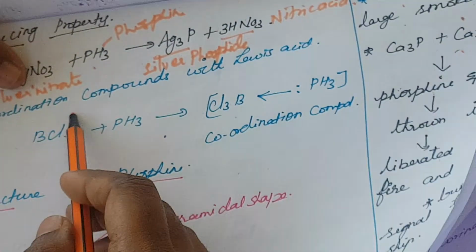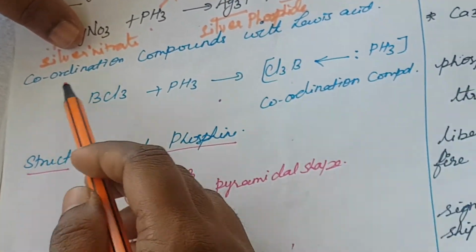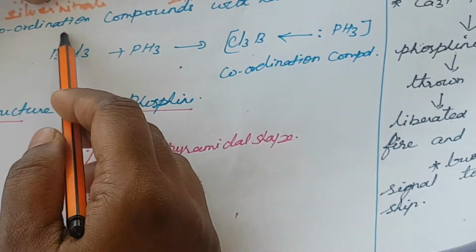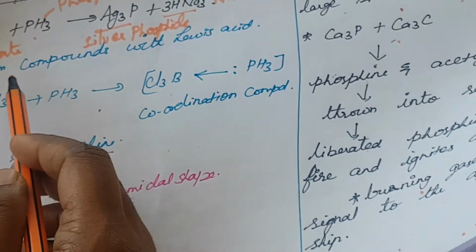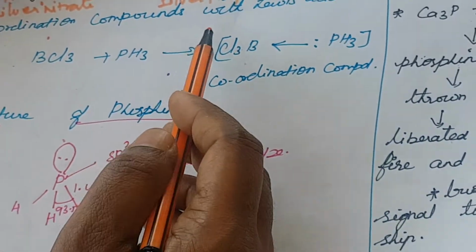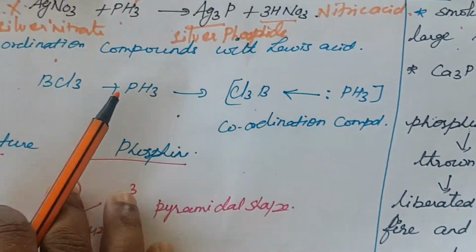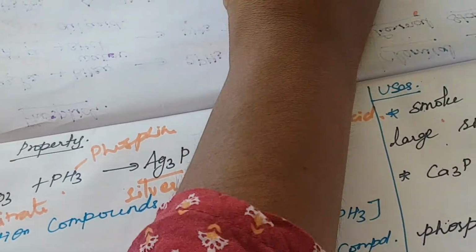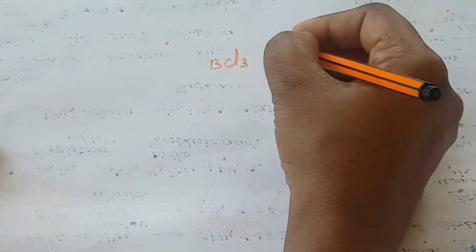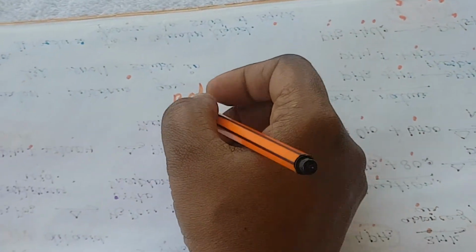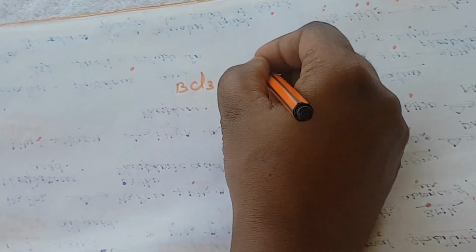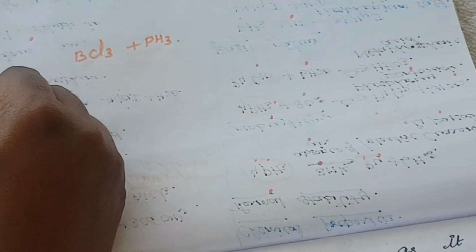So what is meant by coordination compound? In the previous class we studied what a coordination compound is. Any one of the atoms donates a pair of electrons to make the bond formation. So here is how it is possible, I can draw here. That is BCl3 reacting with phosphine, right? So phosphine, how to draw the structure?